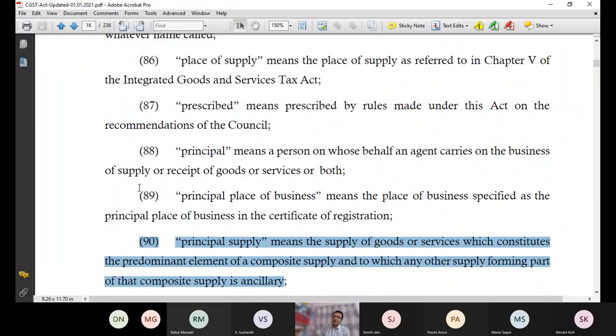In the Rajdhani traveling example, traveling is the principal supply, the predominant part. In the hotel staying example, staying in a hotel is the principal supply, laundry services ancillary, secondary. This is principal supply.